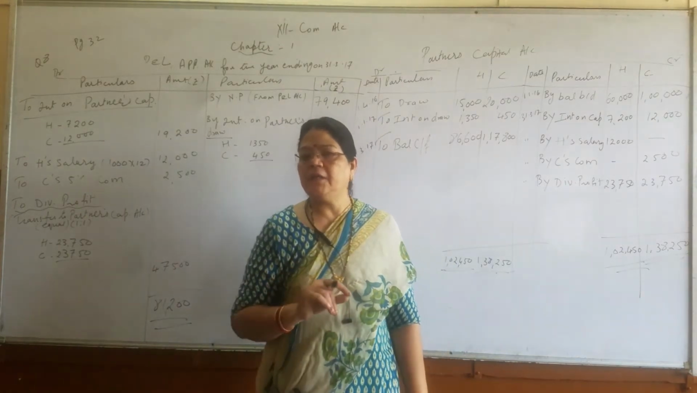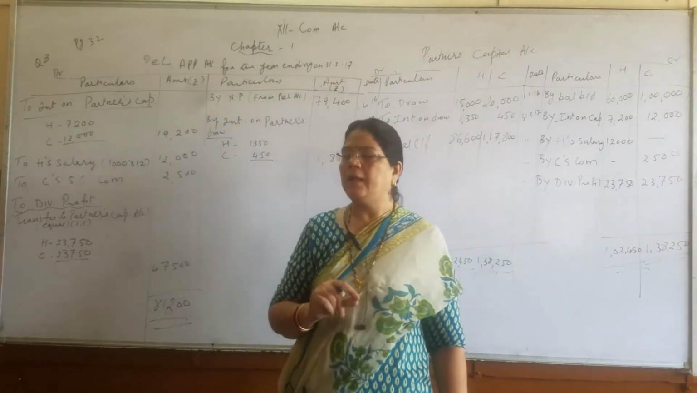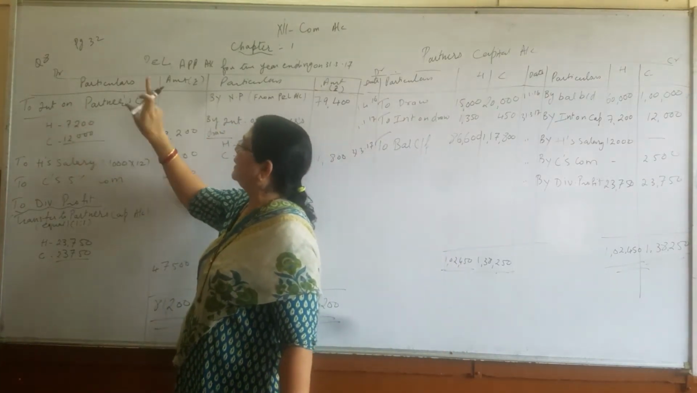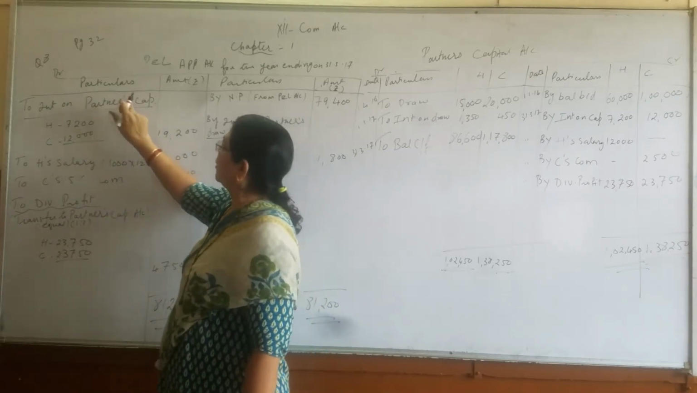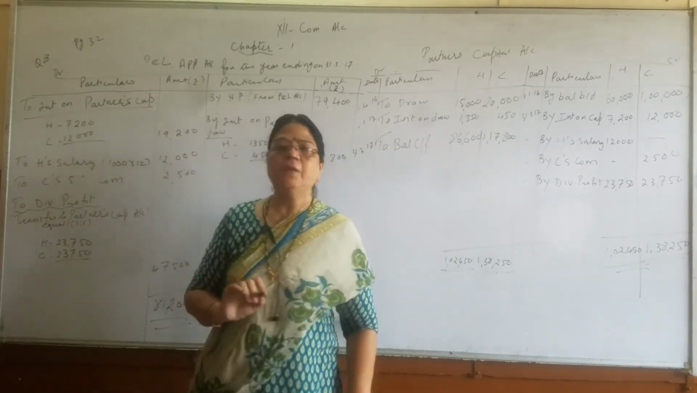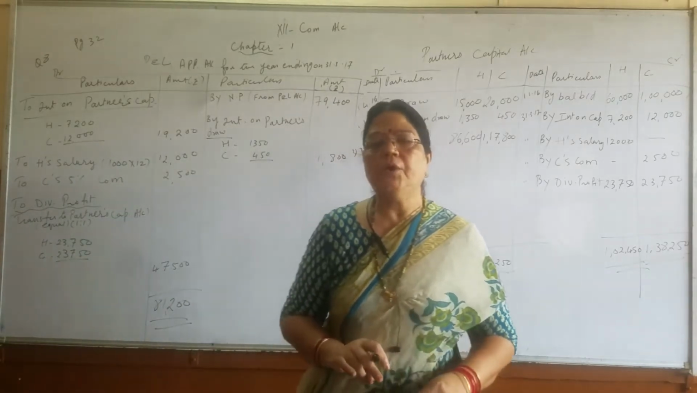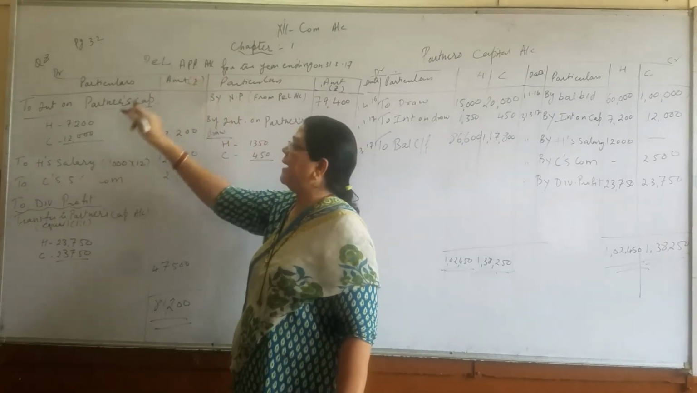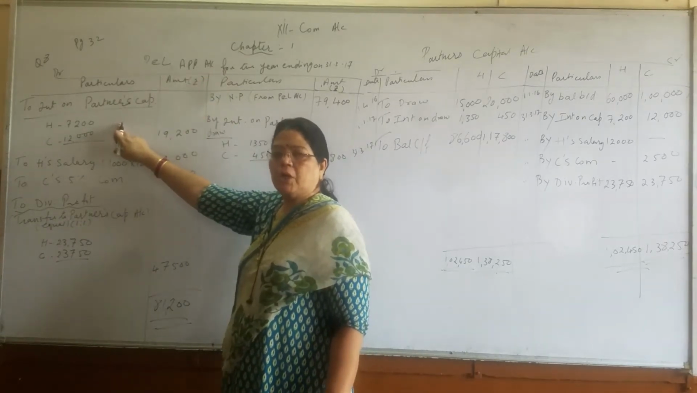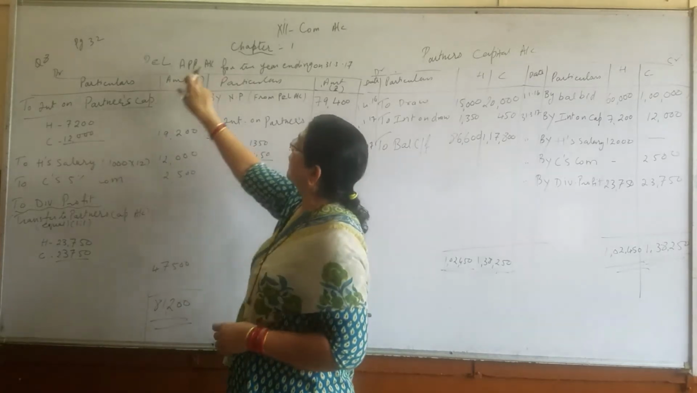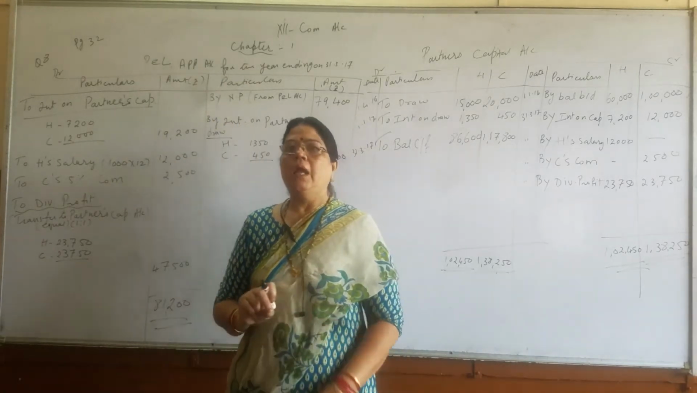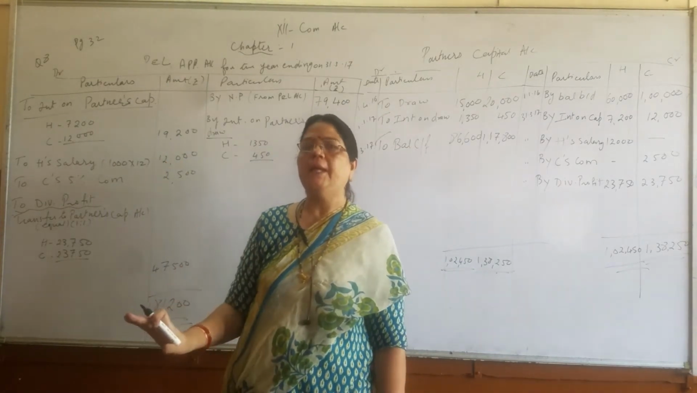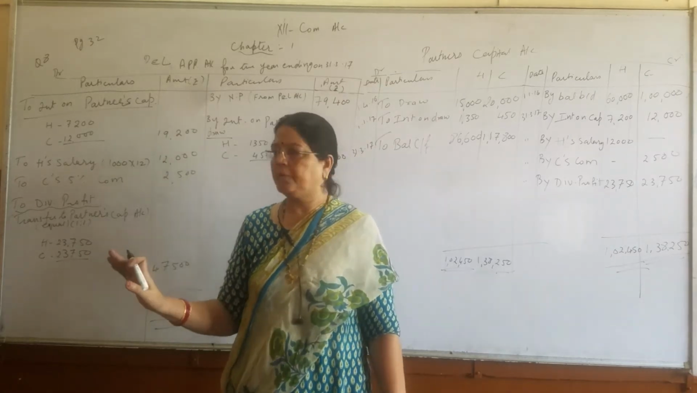Now the next entry we are going to write is to interest on partners capital. This will be the second entry which we are going to record in profit and loss appropriation account on the debit side, because it is an expense for the firm. And this entry will always be recorded on the debit side of profit and loss appropriation account.